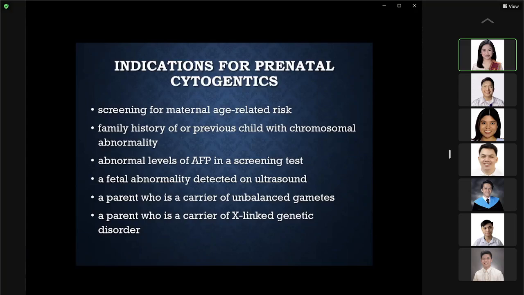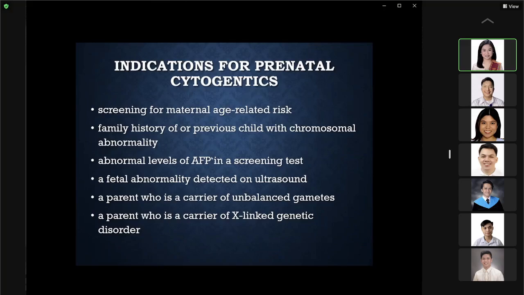Second, family history of a previous child with chromosomal abnormalities, because usually these are hereditary, and there are really some cases of Down syndrome wherein two children among the siblings manifest the abnormality. The abnormal levels of alpha-fetoprotein in screening tests, because this is usually associated with neural tube defects. Third, abnormality detected during ultrasound. So usually, an example of these is anencephaly. This can be seen on ultrasound.